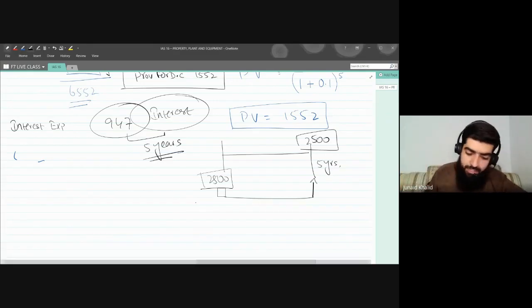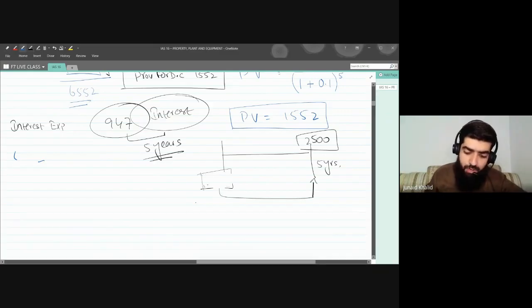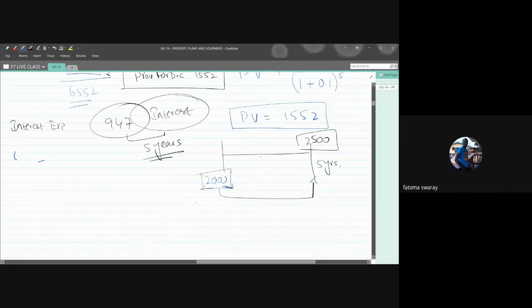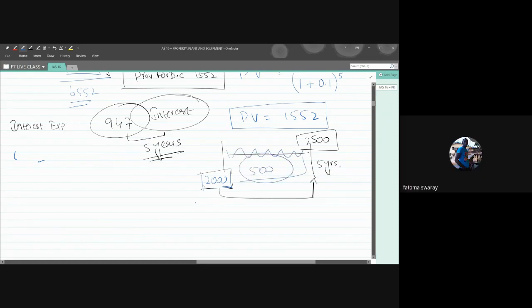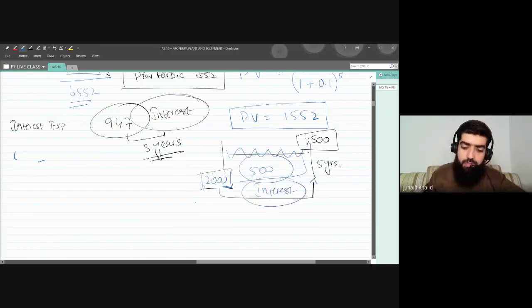For example, the bank has lent you $2000. It means you borrowed $2000, and after a period of 5 years, you'll be paying 2500. What is the difference? The difference is $500, and that $500 is the interest you are paying.